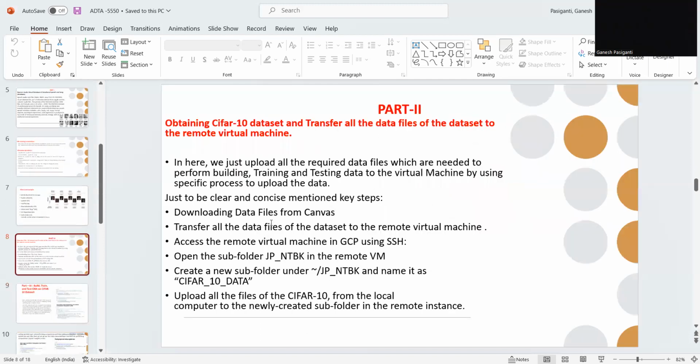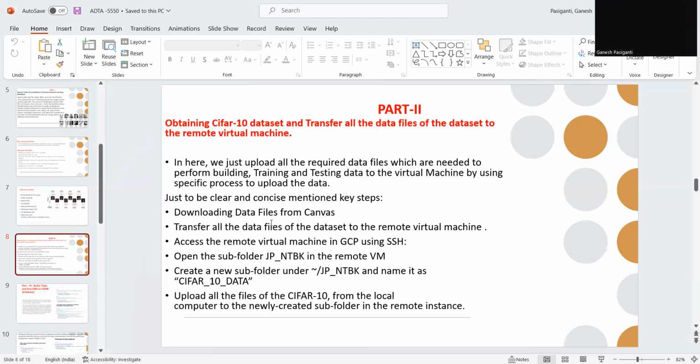So here comes part two. Part two is all about how we can obtain the CIFAR10 dataset and transfer all the files of that dataset to the remote virtual machine. So let's start the process. I have included all the points on a high level, or in a brief note, on how I have done the data files transmission to the remote virtual machine. So, opening the CIFAR dataset and transferring all the data files of the device to the remote machine.